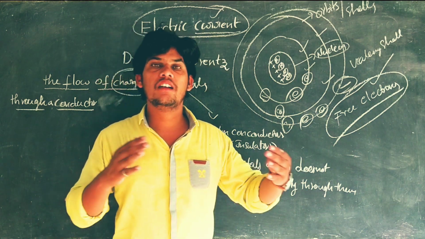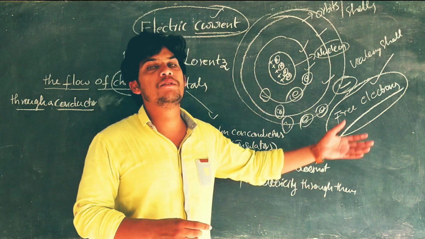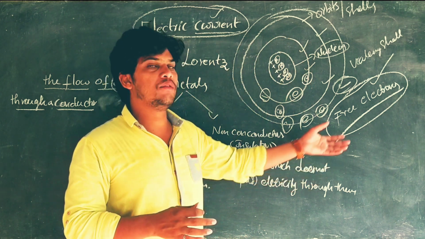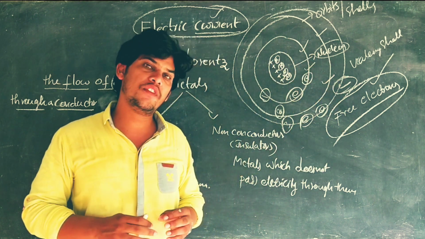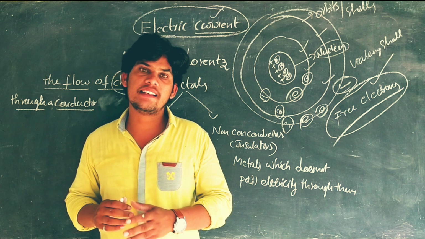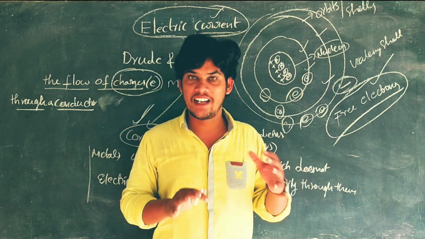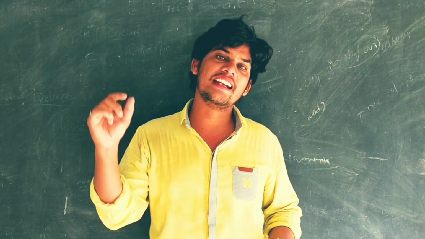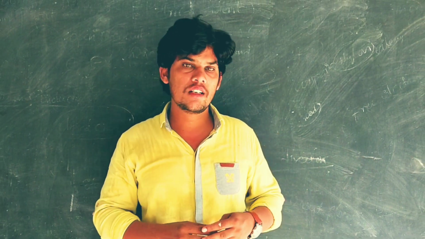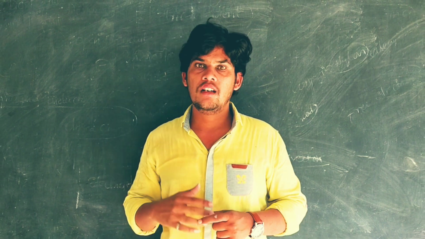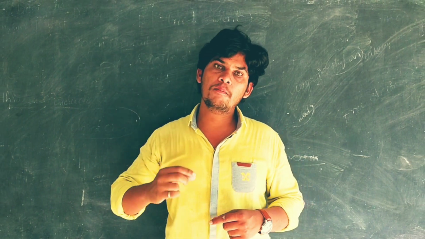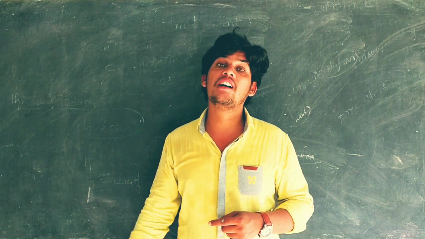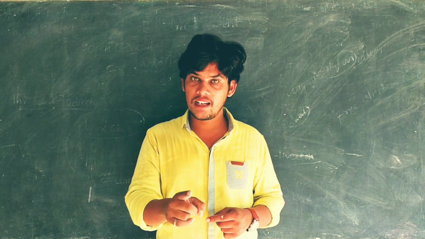Now come to the point: Drude and Lorentz observations. So this is one of the observations of Drude and Lorentz on why conductors pass electricity. On the basis of these observations, they classified metals as conductors and insulators. Are you clear? It is just an introduction part of your electric current lesson. In the next video, I am going to teach you about some more observations of Drude and Lorentz, and the definition of electric current and its formula.